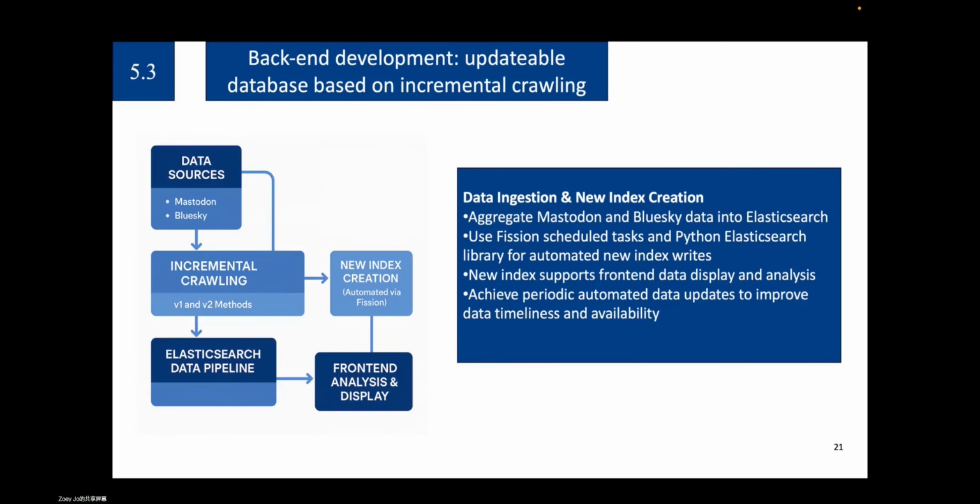After obtaining the initial data from Bluesky and Mastodon, we established a dedicated index for business analysis and front-end display. We used Fission's time trigger feature to set the incremental data part to run regularly, and at the same time, we set up a function to regularly read the two incremental databases into the newly created index. All of the above achieves continuous database updates.